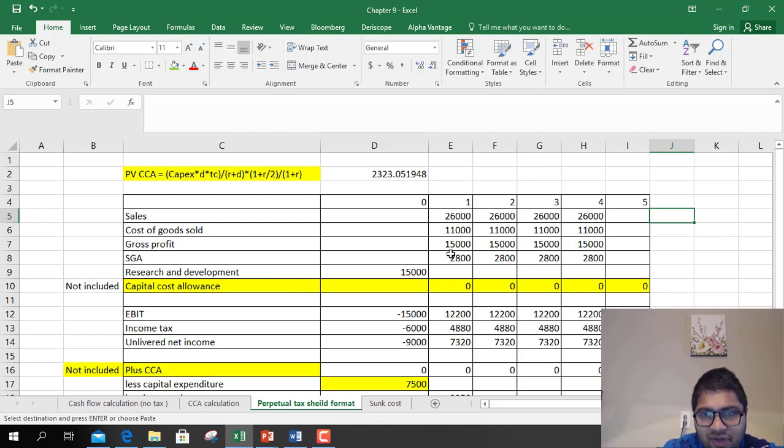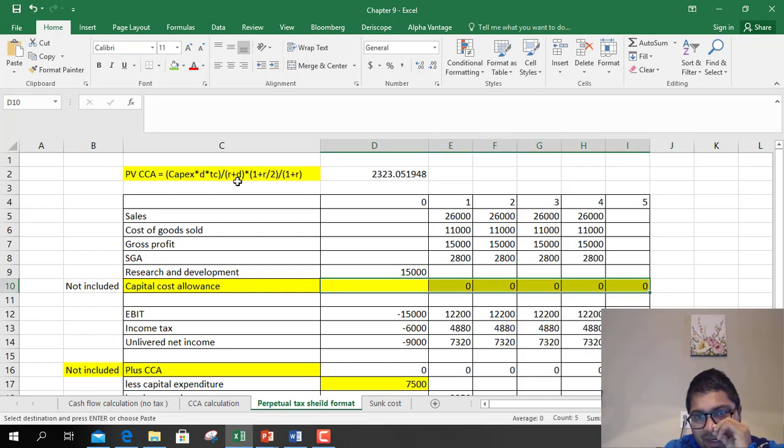You calculate gross profit. SG&A is 2.8 million. R&D, initially 15 million, is not included, so this goes to 0. Why is it going to 0? Because we are factoring that separately.